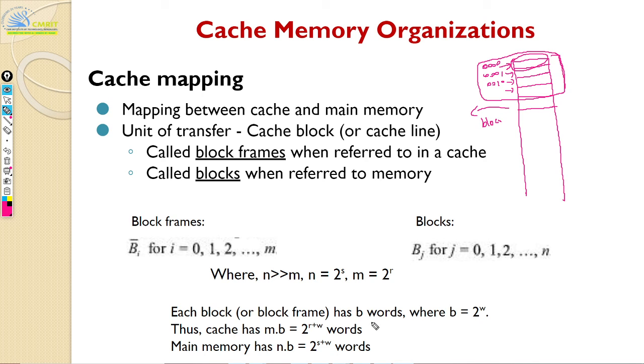You can have b words that makes a block, and four bytes make one word. Correct. So whatever it is, you understand it in terms of blocks. So there will be a number of words here. Each word is 4 bytes long. So you actually take a big bulk of your memory, and you call everything a block.